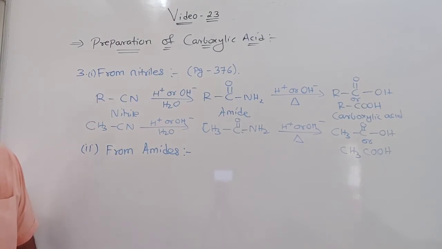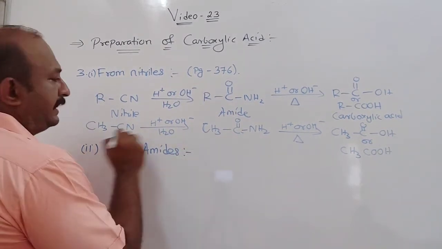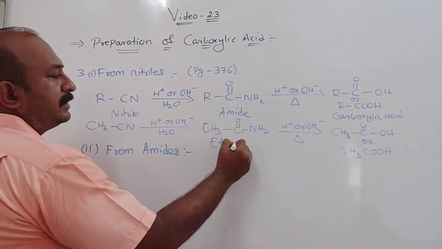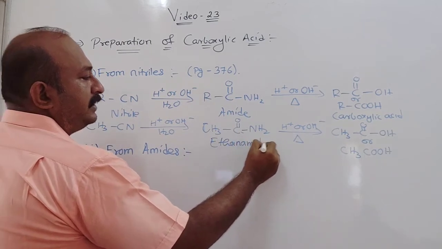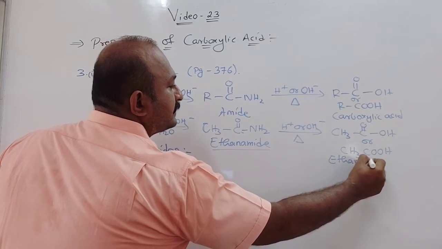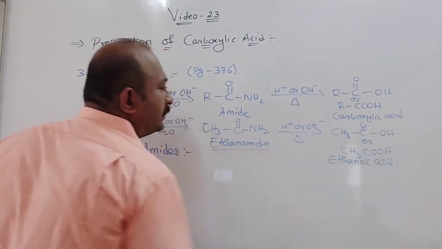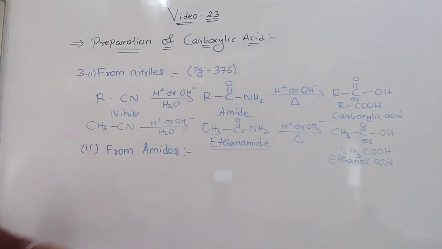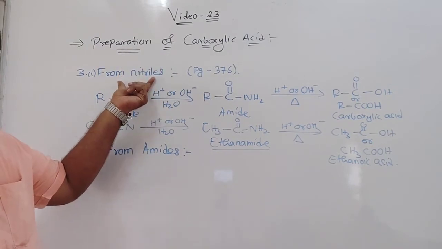Now in your book you can see the names are also given. This is ethane nitrile, this is ethanamide, and this is ethanoic acid. So this is preparation of carboxylic acid from nitrile.